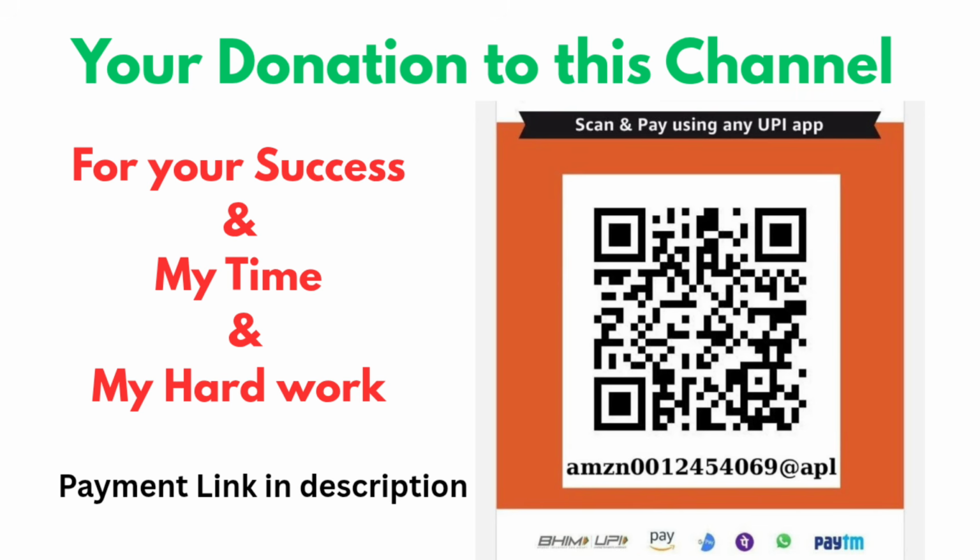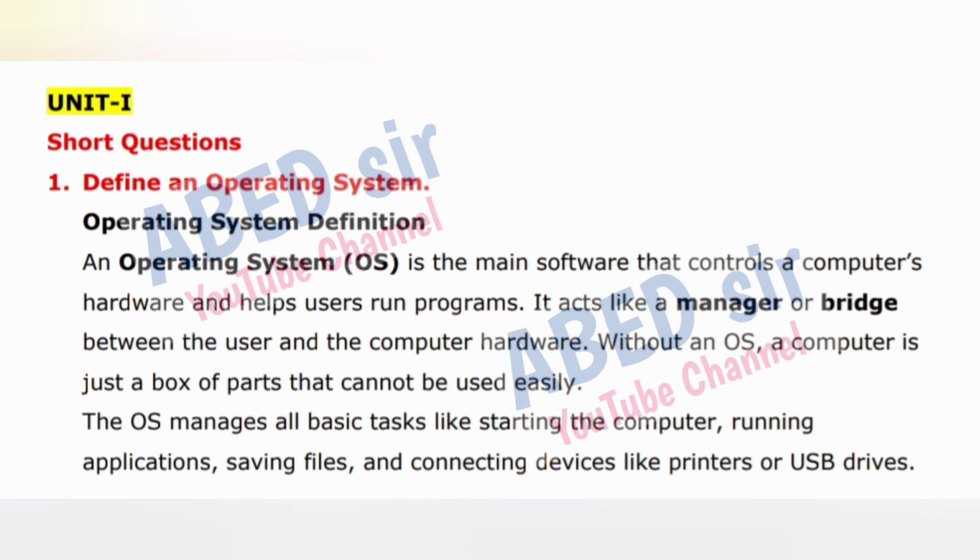Unit 1, first important short question is: define an operating system. An operating system, OS, is the main software that controls a computer's hardware and helps users run programs. It acts like a manager or bridge between the user and the computer hardware. Without an OS, a computer is just a box of parts that cannot be used easily.